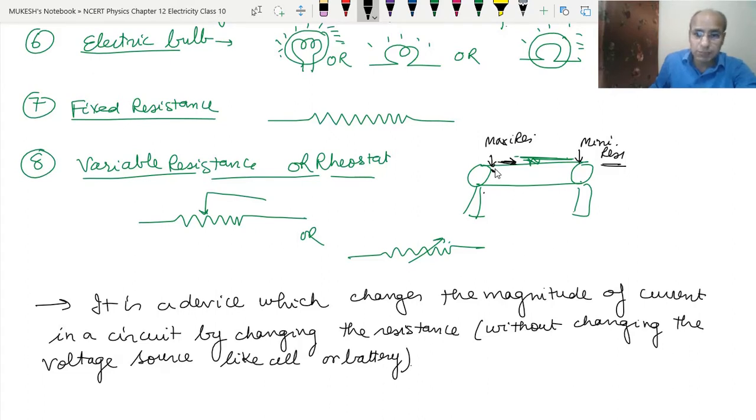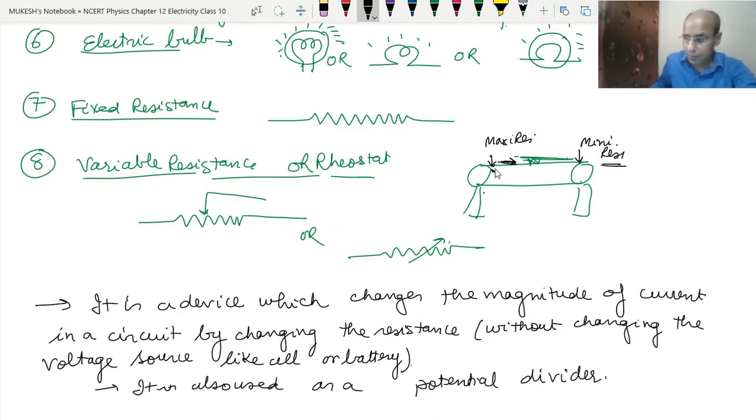So that means the variable resistance is changing the magnitude of current by changing the resistance without changing the cell or battery. That is why we also call it a potential divider. So it is also used as a potential divider.